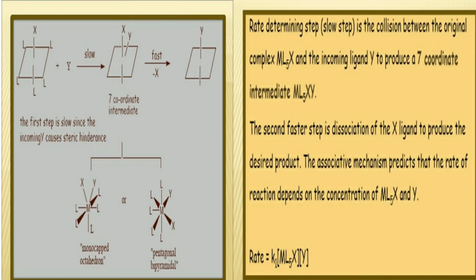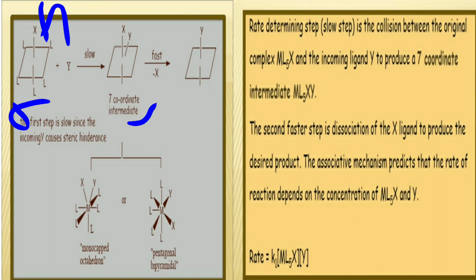In the first step, this is an octahedral complex with coordination number 6. Then it requires Y. In the slow step, first of all Y is attached to this complex, and there is formation of a 7 coordinated intermediate. In a dissociative reaction there is formation of a 5 coordinated intermediate, but in an associative reaction there is formation of a 7 coordinated intermediate. The 7 coordinated intermediate has the shape monocapped octahedron or pentagonal bipyramidal.